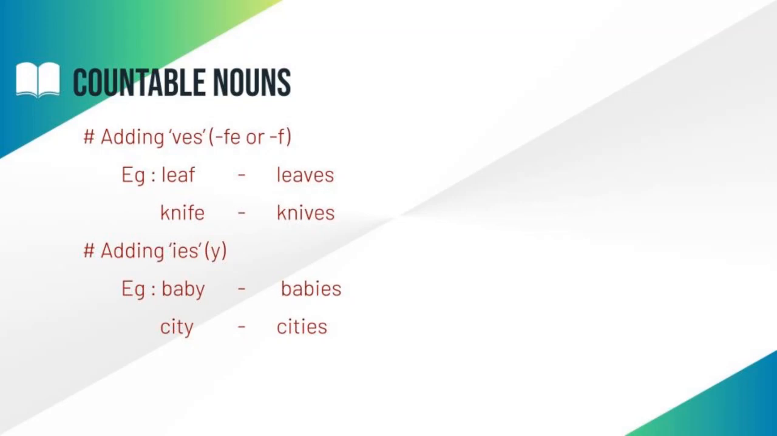Leaves. Leaf is a singular noun. The plural form of leaf is leaves. Let us move to the next example, that is knife.